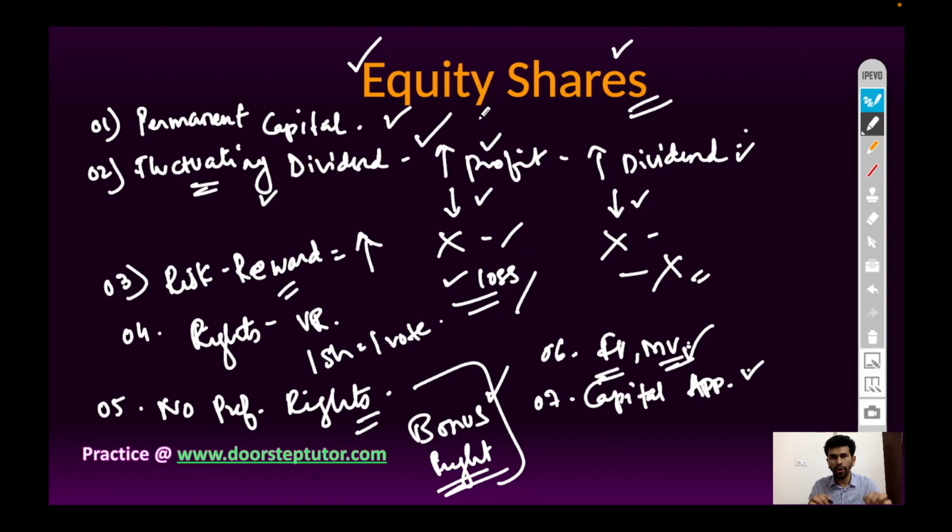Bonus shares are issued by the company to existing shareholders at zero cost, free of cost. Also, they are entitled to get rights issue of shares. It means the unissued shares are issued by the company after a certain period of time to the general public, but before providing shares to the general public, the company may ask the existing shareholders to subscribe for the rights issue, and the rights issue is issued by the company at a discounted rate, at a lesser rate than market value.